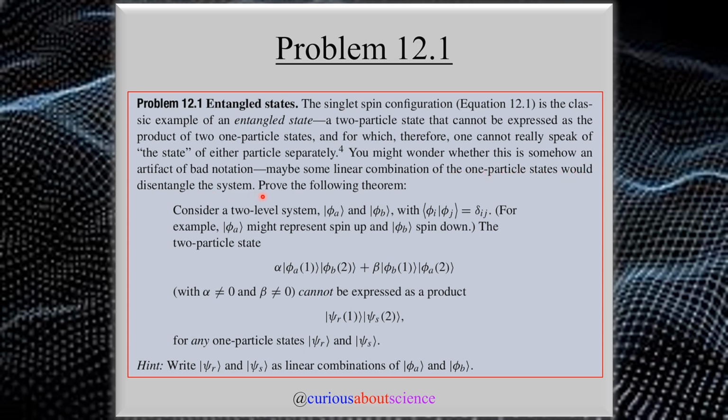So with that, we are supposed to prove the following theorem. Consider a two-level system, phi A, phi B, with the orthonormality condition. For example, phi A might represent spin up, phi B might represent spin down. The two-particle state is a linear combination of the two, where alpha and beta are not zero, and this cannot be expressed as a product of psi R, psi S. So phi's up here, psi's down here, for any one-particle states. And the hint they give us is that the psi is a linear combination of phi's.